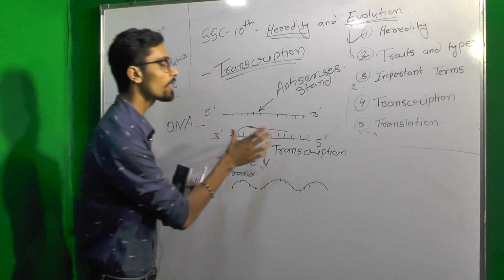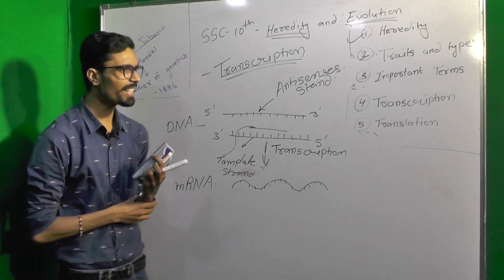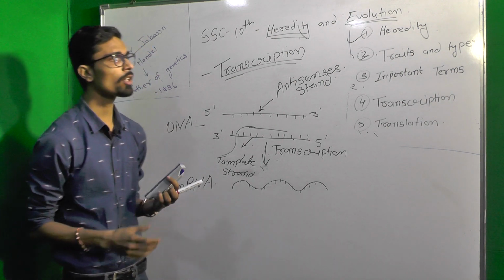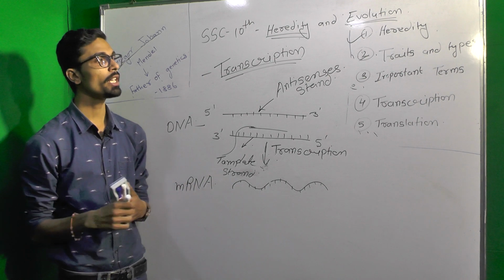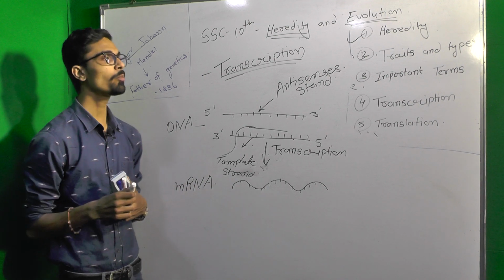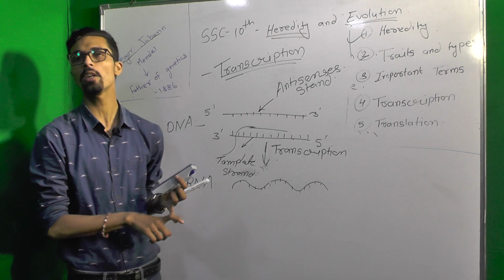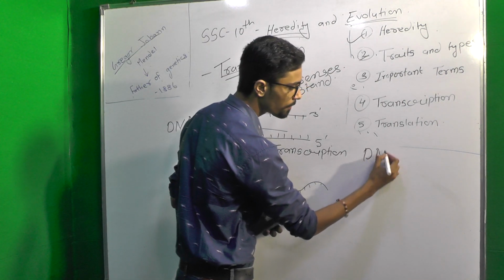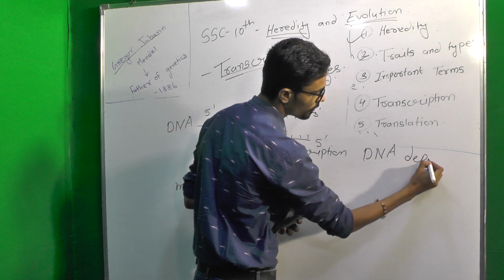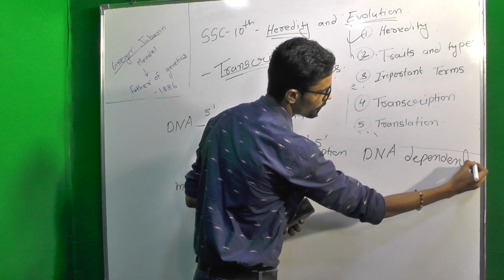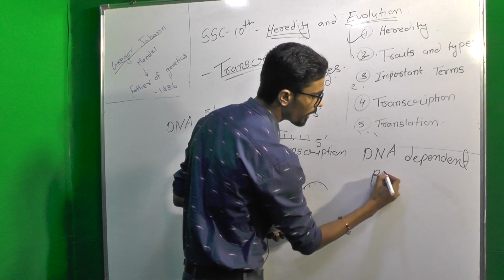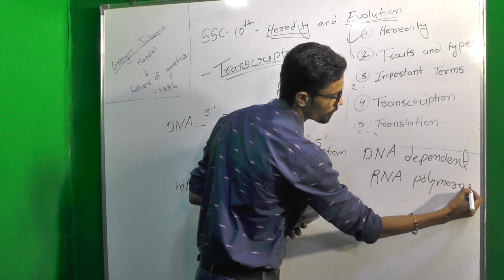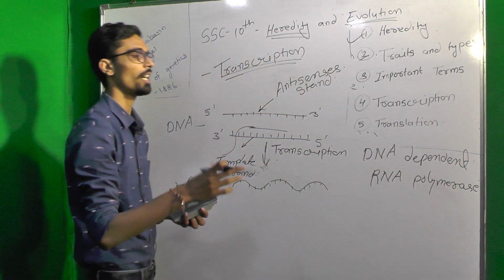This transcription is characterized by one enzyme known as RNA polymerase. RNA polymerase is an enzyme which depends on a DNA molecule, so that enzyme is basically known as DNA-dependent RNA polymerase, or RNA pol.